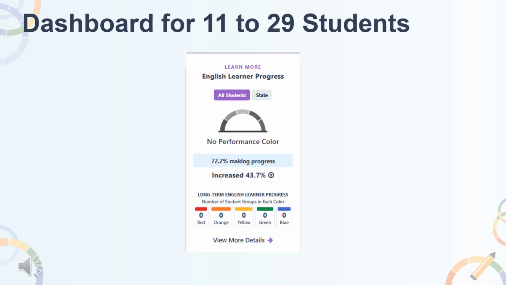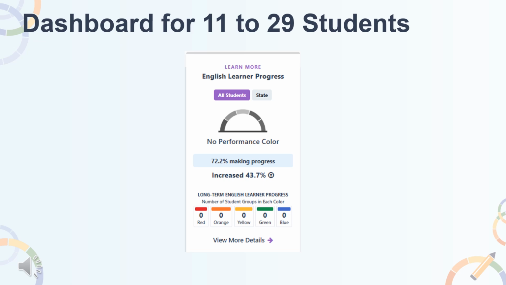When the N size is between 11 to 29 students in the denominator, then only the LP status rate and change from the prior year is reported on the dashboard. In the second sample card, the LP displays no performance color with a grayed out gauge and an LP status rate of 72.2%. It also reports an increase of 43.7 percentage points from the prior year.